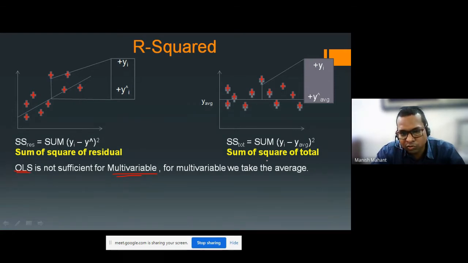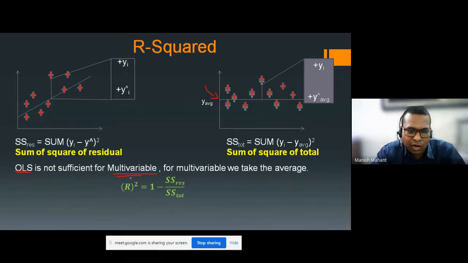When we have a lot of variables, we take this average, and in this average we take the difference between yi and y average. So R square is equal to 1 minus SS residual over SS total.